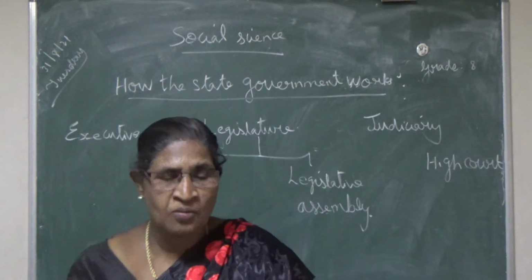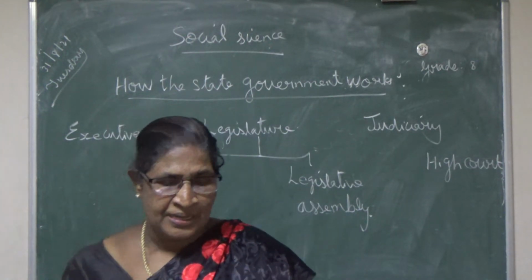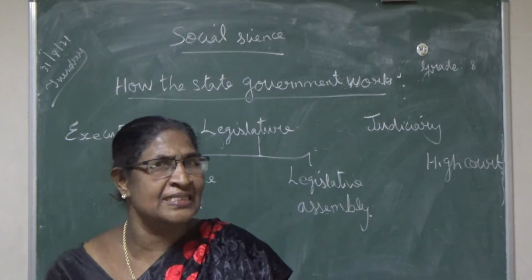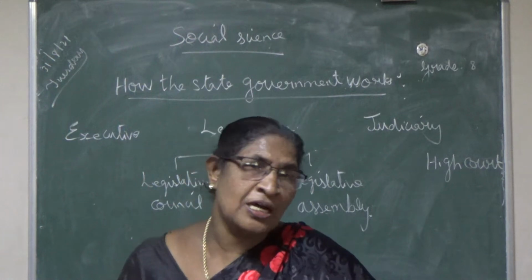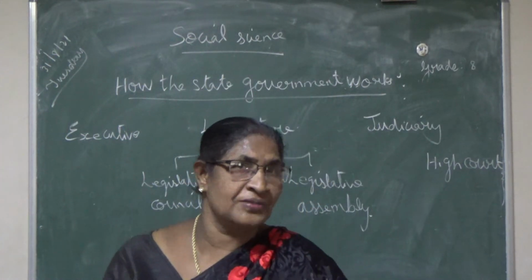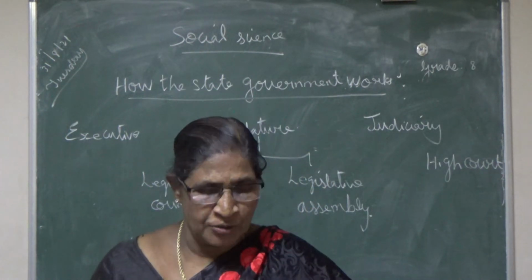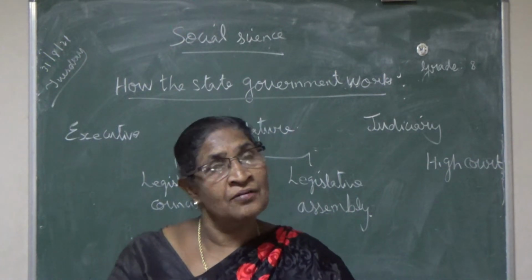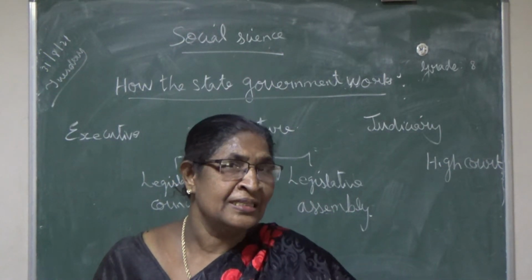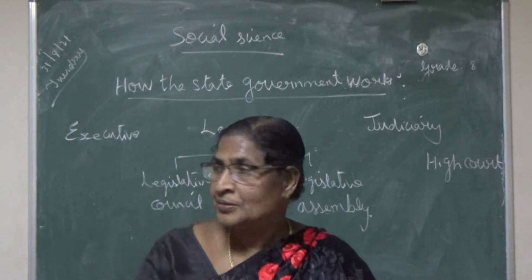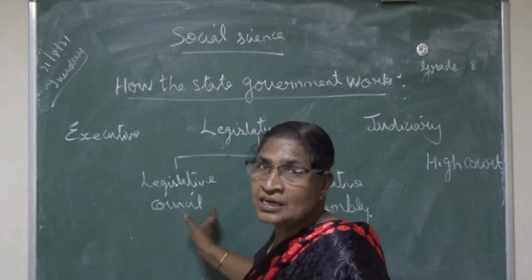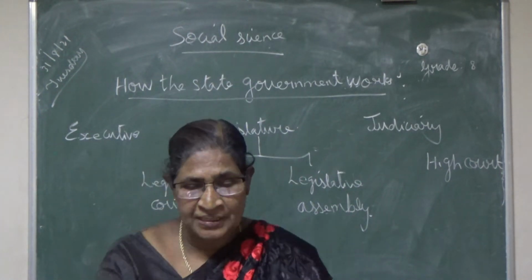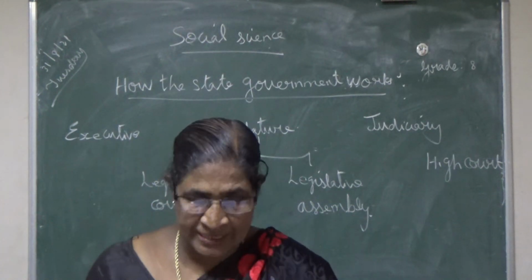Now the qualification of the MLA. He must be a citizen of India, as for all the posts. He should have completed 25 years of age. I told you the governor must have completed 35 years, the members of the legislative council 30 years, and the members of the legislative assembly 25 years of age.